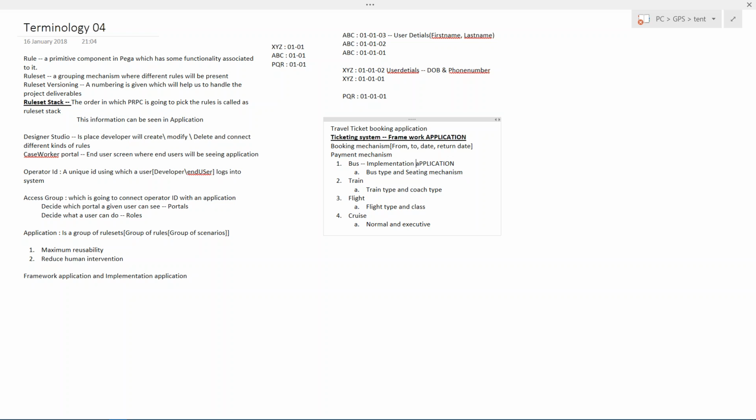It depends on the project whether to go with the framework application or the implementation application process. Because if you want to do the previous scenario we have seen, where we are doing duplicate effort again and again, completely fine, nobody is going to stop you.